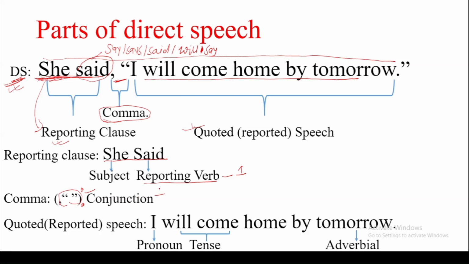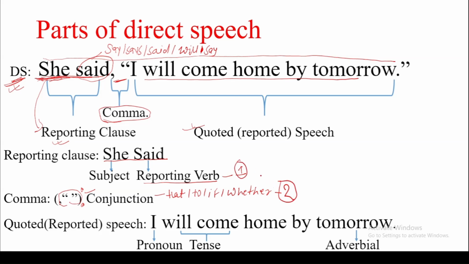The conjunctions that we use to replace commas are that, to, if, whether. These are the common conjunctions that we use instead of a comma while changing direct speech into indirect speech. This is the second matter that we have to change.